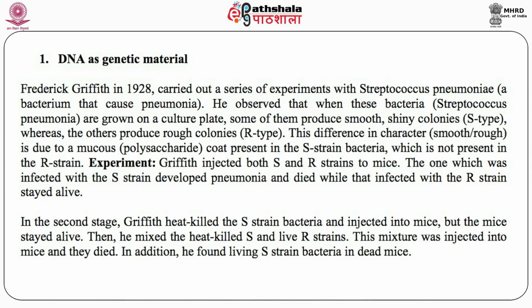In the second stage, Griffith killed the S strain bacteria and injected them into the mice, but the mice stayed alive. Then he mixed the heat-killed S and the live R strains, and this mixture was injected into the mice and they also died. In addition, he found that living S strain bacteria were present in the dead mice.